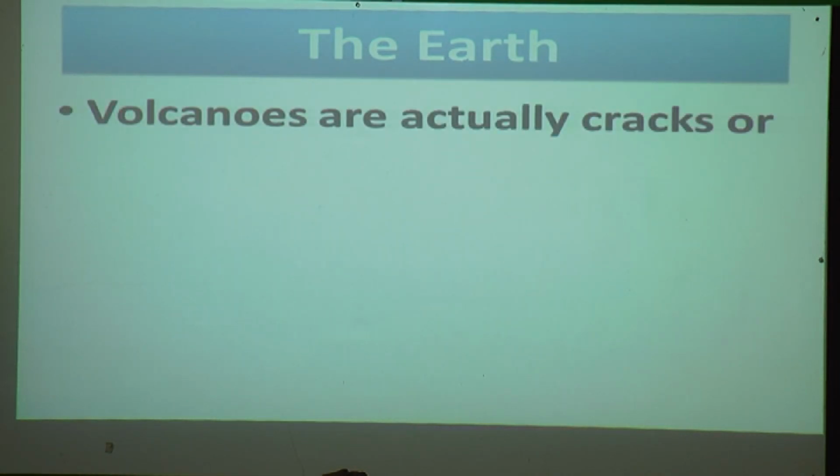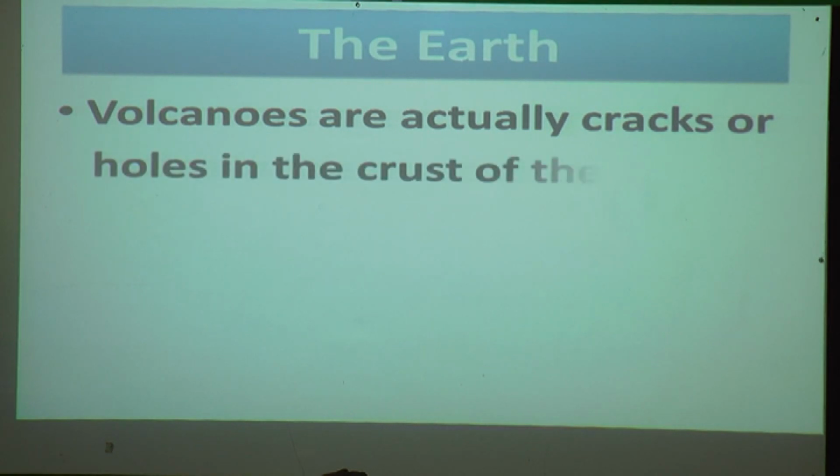Volcanoes are actually cracks or holes in the crust of the Earth. On the outer side of the Earth there are holes and cracks because of the volcanoes.